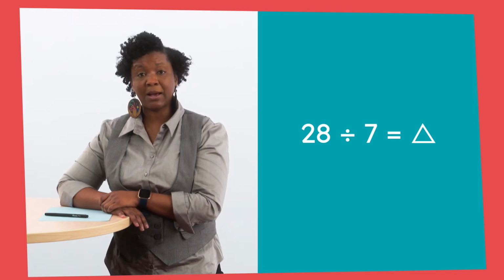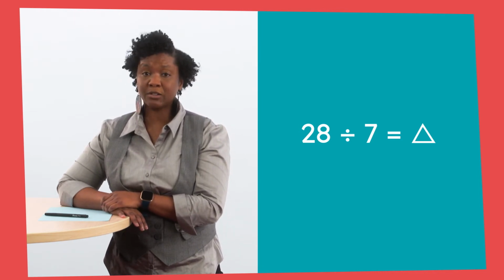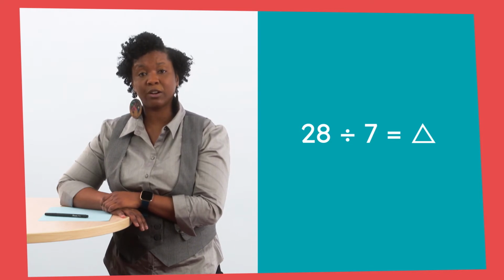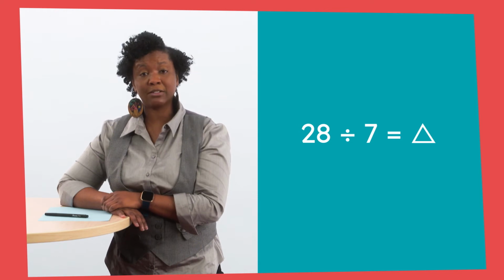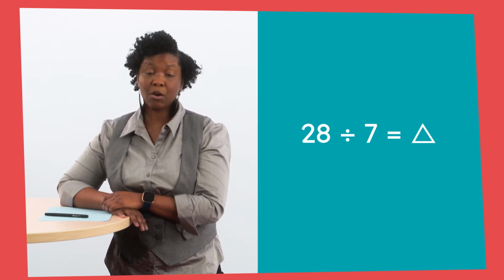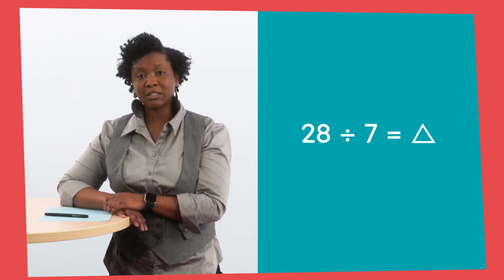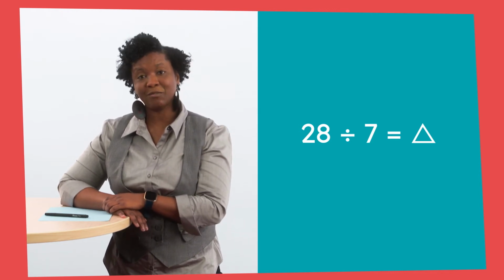28 miles divided by 7 days would tell us how many miles I should walk each day in order to reach my walking goal. And the triangle represents how many miles I should walk each day, which is what we don't know. So let's solve this problem. What is 28 divided by 7?